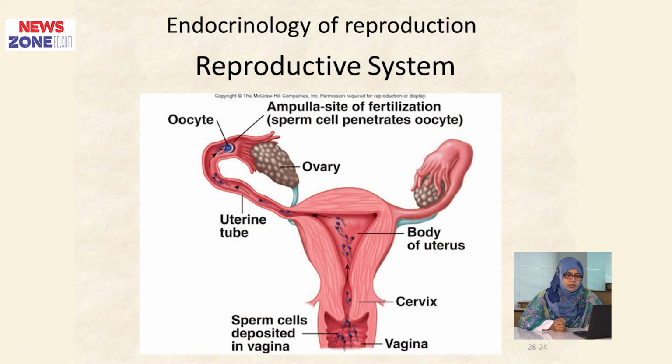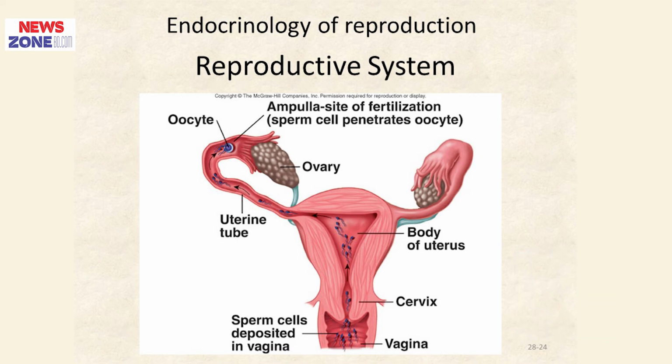This is the figure showing the reproductive system as a whole. Here you can see that the oocyte is formed in the ovary, travels through the fallopian tube, and enters the ampulla of the fallopian tube. On the other hand, sperm comes through the vagina to the uterus and uterine cavity, enters the fallopian tube and unites with the oocyte to form a zygote, and this zygote travels again to the endometrium and implantation occurs in the uterus.